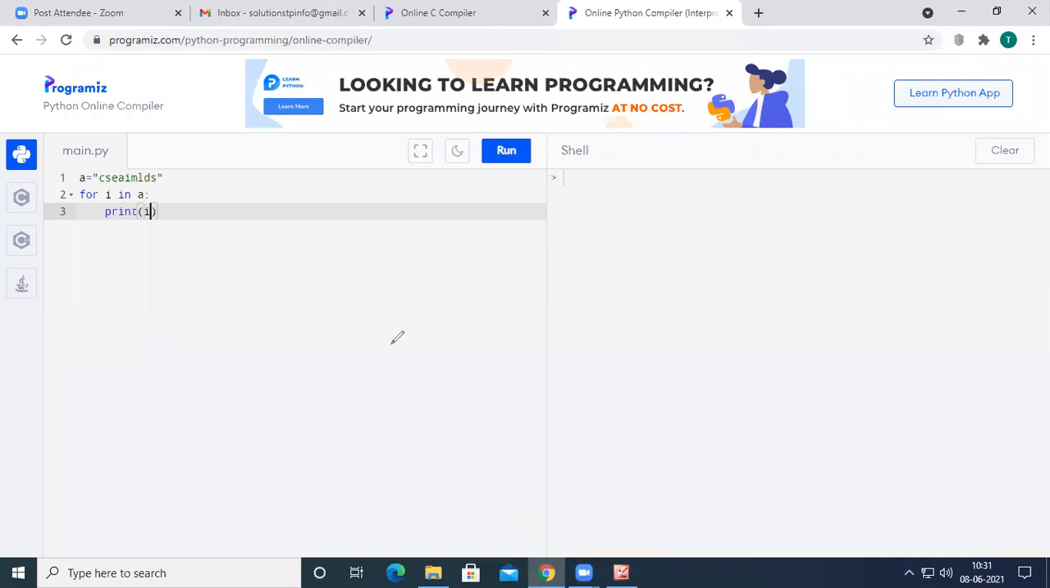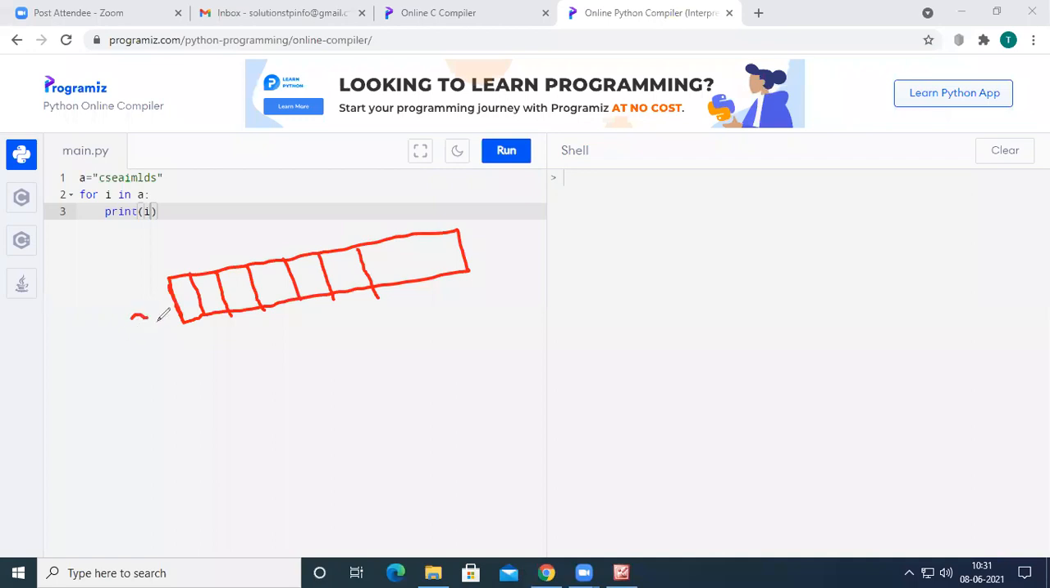And then see here, when we declare A equal to CSE AIML DS, a space will be reserved, and the space will have multiple divisions. The name of the space is A, and the index values will be 0, 1, 2, 3, 4, 5, and so on, depending upon the length of the string. In the first space, C will be stored, in the second space S, and in the third space E, and then A, I, M, L, and the remaining are D, S. So this is how the things will be stored.